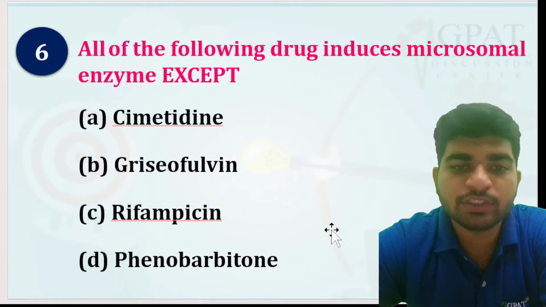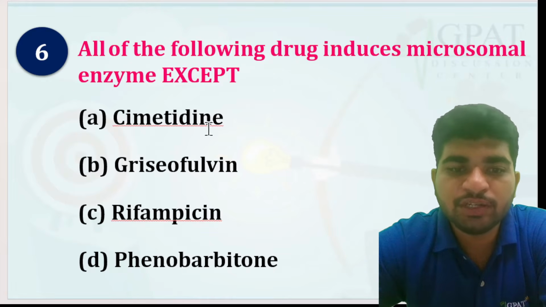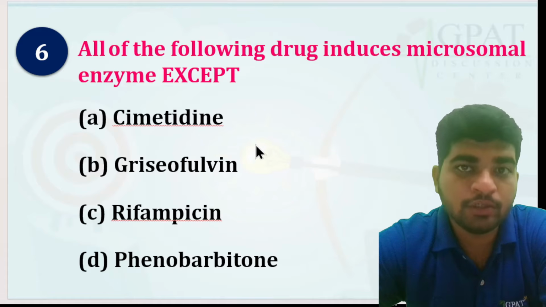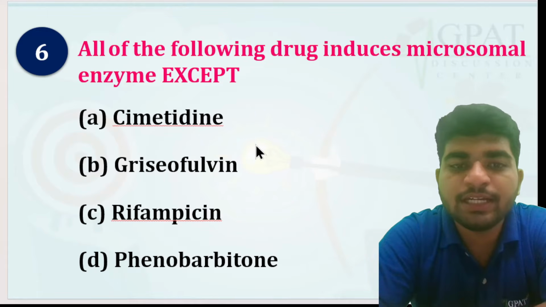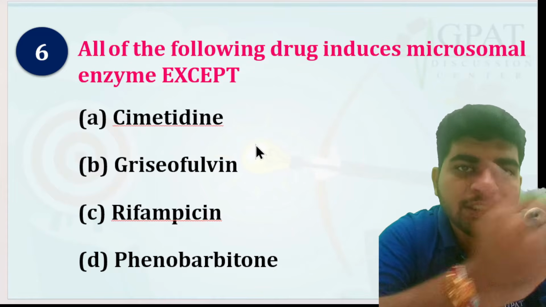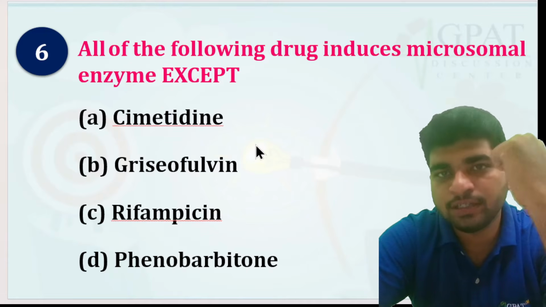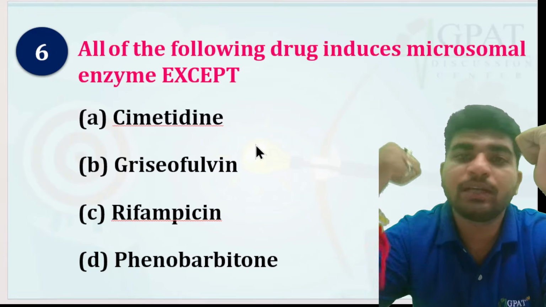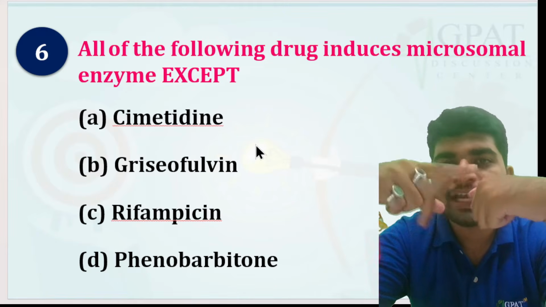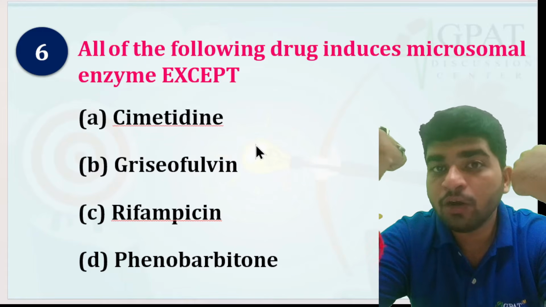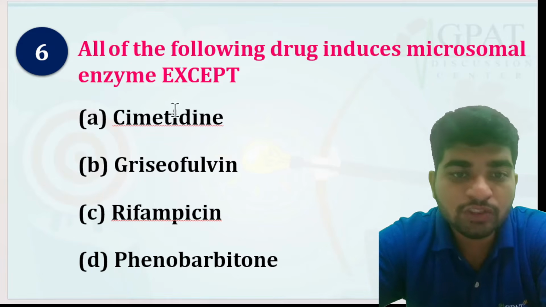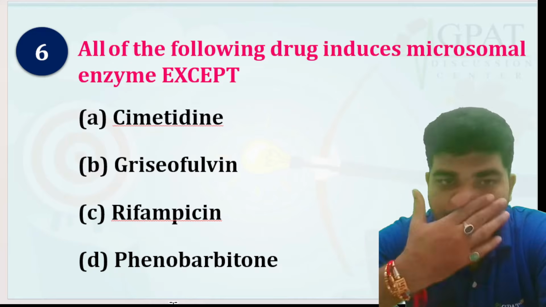In this question, it is being asked which drug does not have microsomal enzyme inducer capability, that activates more enzyme and so more metabolism of other drugs. For example, drug A is increasing the metabolism of drug B. How? Because it is increasing the microsomal activity of enzymes. So which drug does not have that ability?